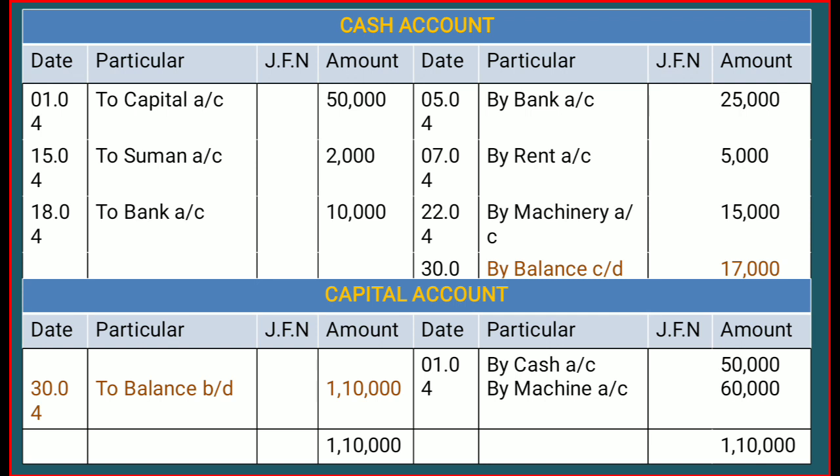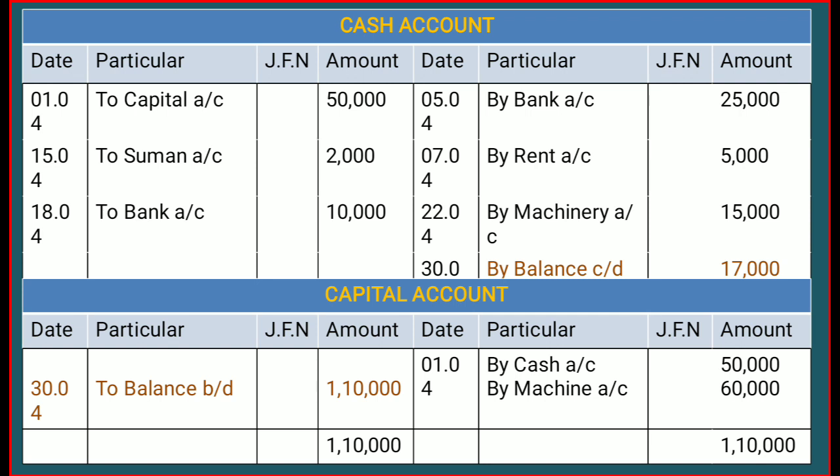The next transaction, on the 18th of April, is cash withdrawn from bank. So again we are receiving cash, and this time the source was the bank. So we write this transaction in the debit side of the cash account, cash account debit 10,000, and we credit our bank. So in the debit side on 18th of April we have written to bank account, source, 10,000.